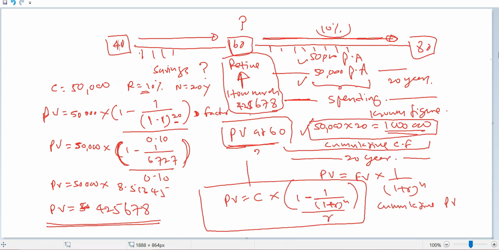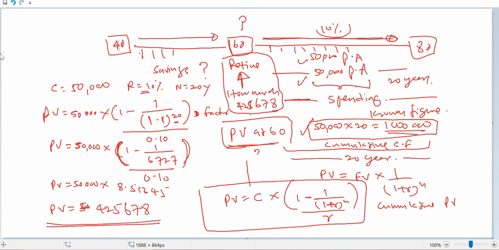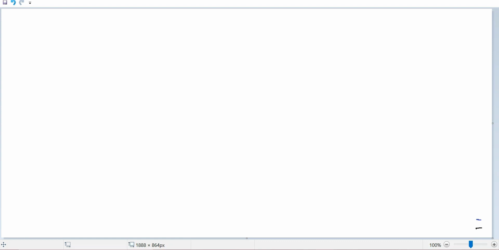Now, what is the next thing? The next thing is we need to identify how to have 425,000 at the age of 60. Now his current age is 40 years.